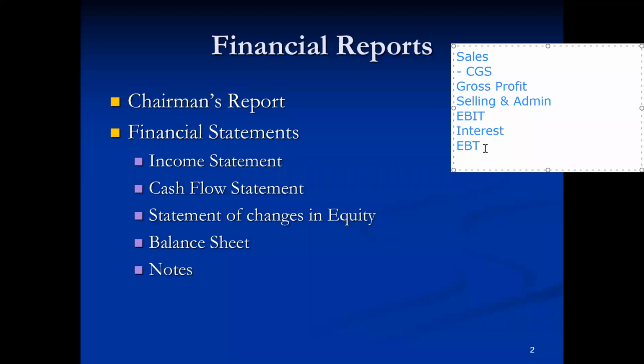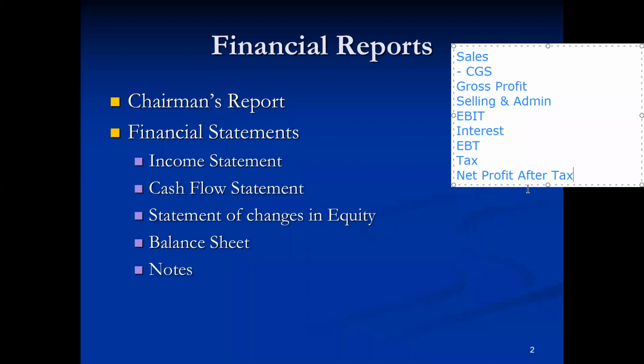Earnings before tax, we deduct the tax expense to get the net profit after tax. And then from the net after tax, we distribute the dividends, and whatever is left is the retained earnings of the business organization.